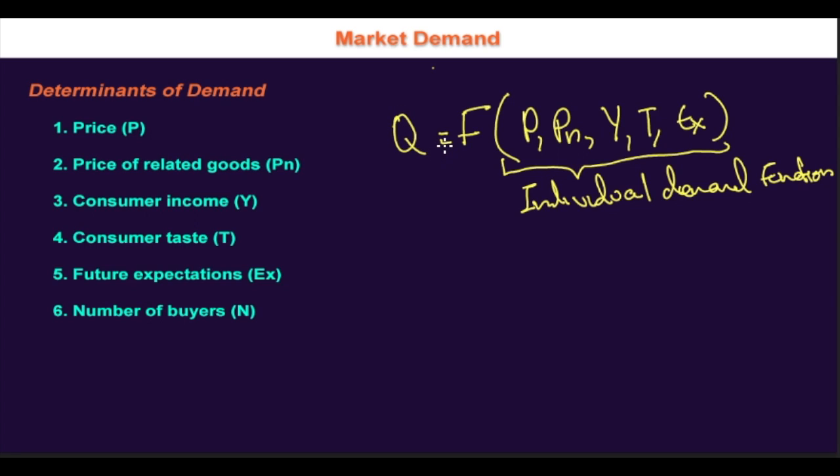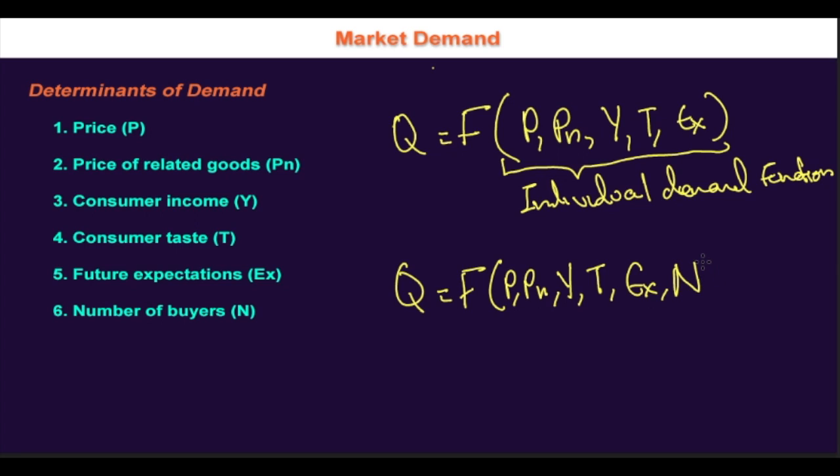It is also possible to show the relationship between the market demand for any good and its determinants as an equation. The quantity demanded, the market demand, would be a function of P, Pn, Y, T, Ex, and also it is going to include number of buyers, because individual demand will have only one, but the market demand will have many buyers. So this would be known as the market demand function.